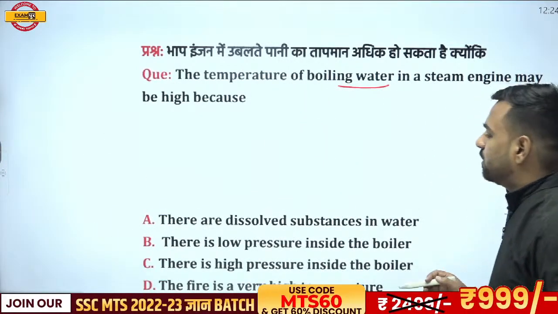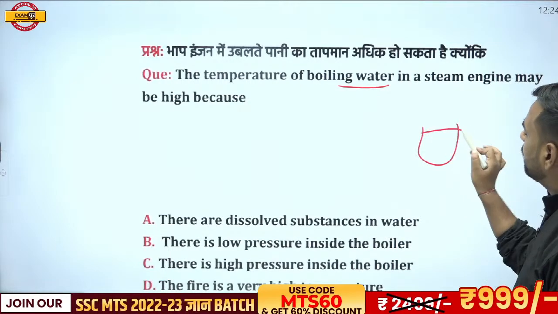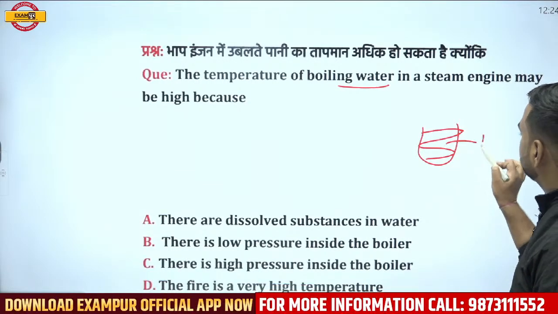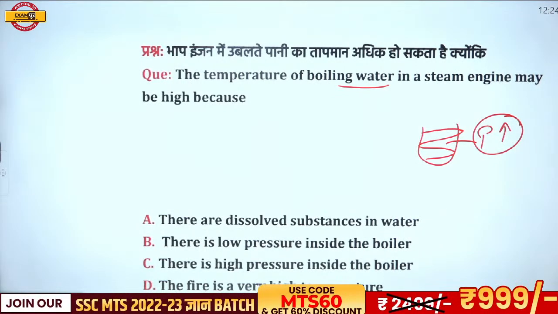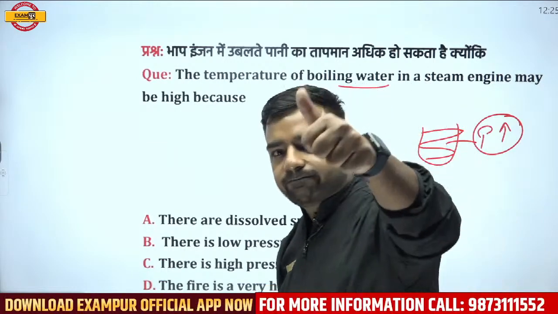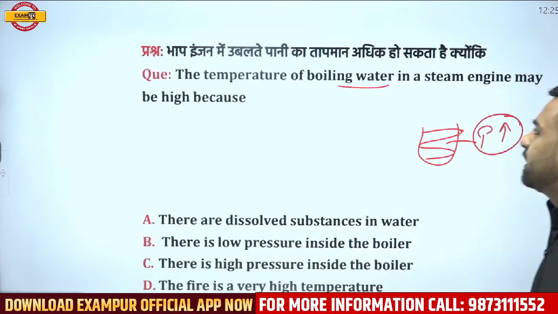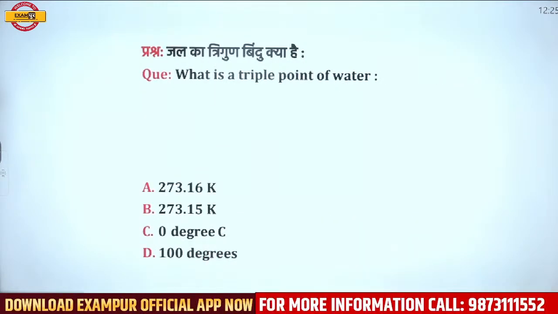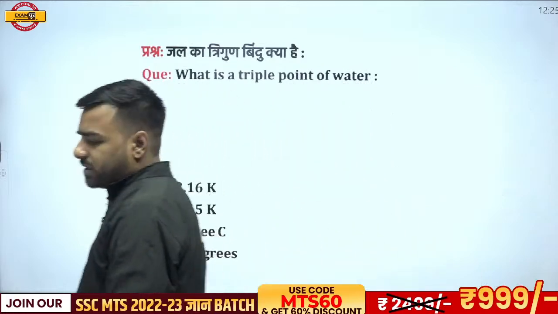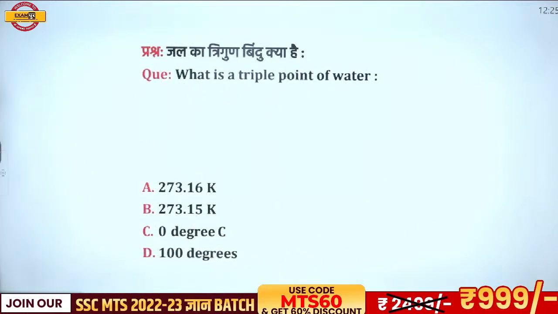Obviously, if I talk about a boiler, I know that inside that boiler there must be very high pressure, right? And since there would be very high pressure, we can compare it with the temperature. High pressure inside the boiler. Great, Saurav. Absolutely correct. The temperature of boiling water in a steam engine may be high because there would be high pressure inside the boiler. Next. What is the triple point of water? So we have 4 options here. Let's see who can give this answer. We have 2 options in Kelvin and 2 options in degree centigrade.